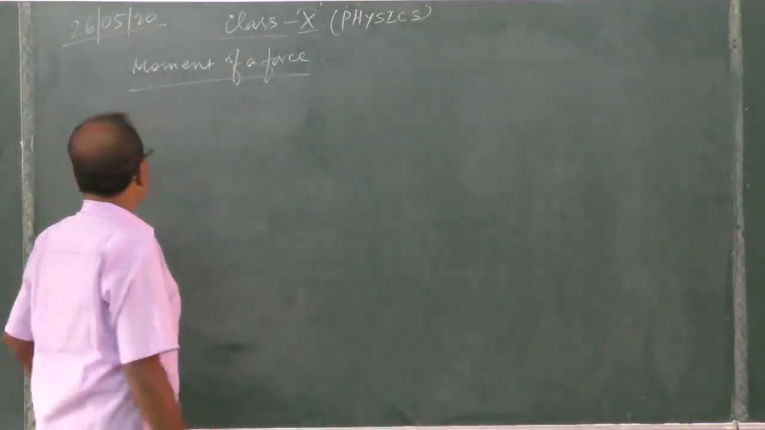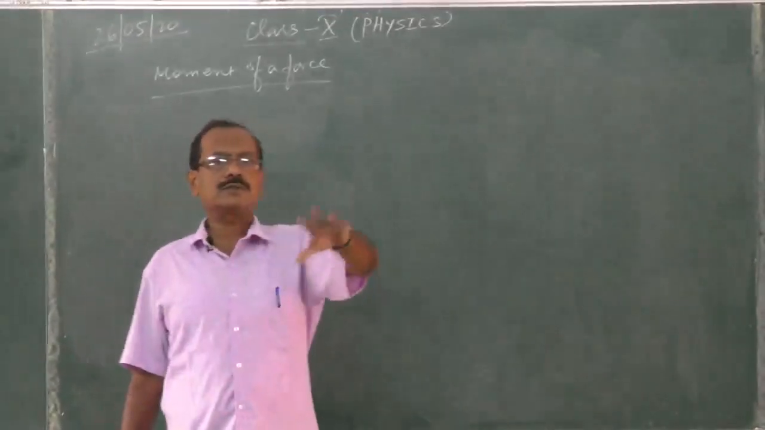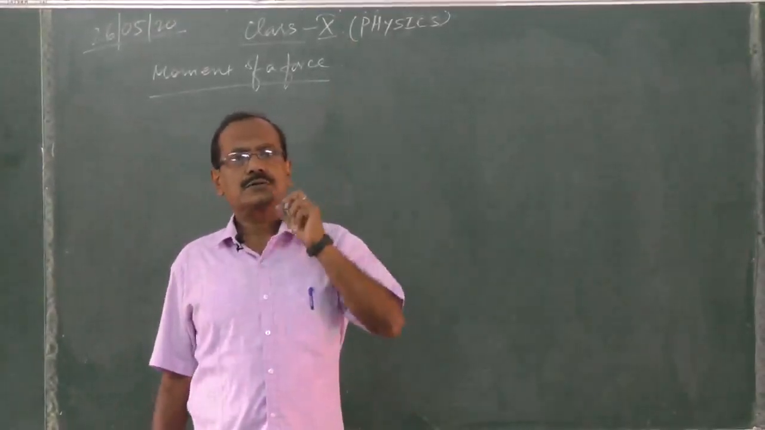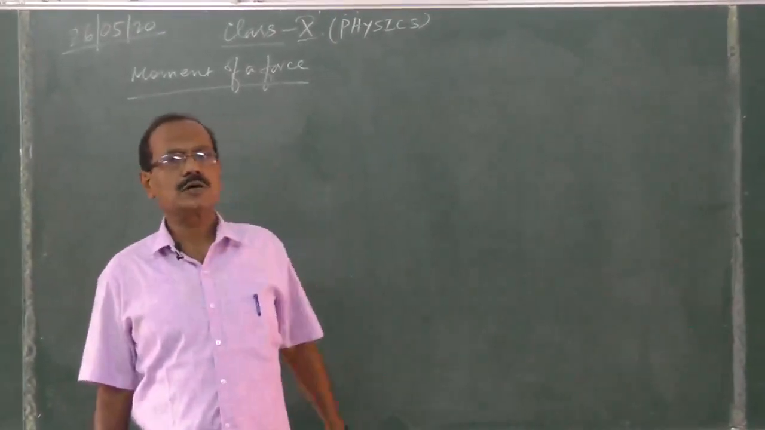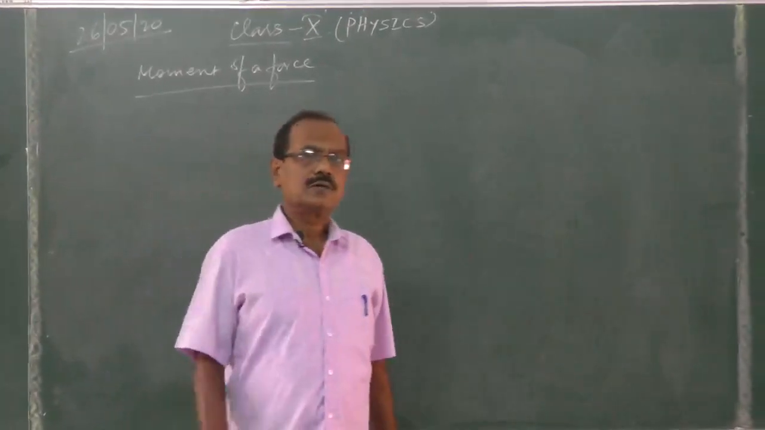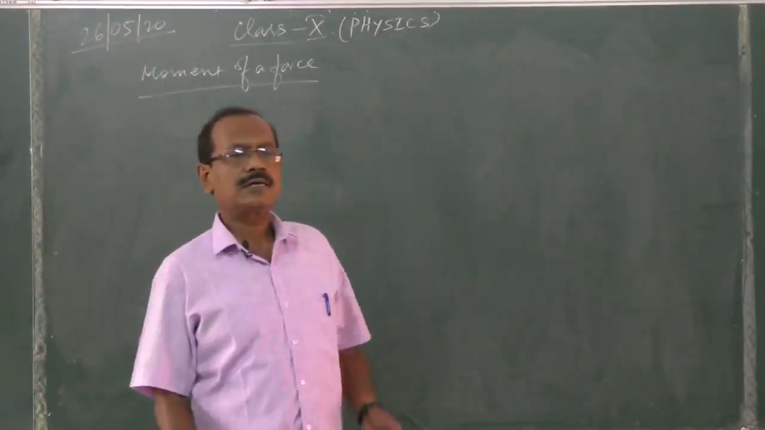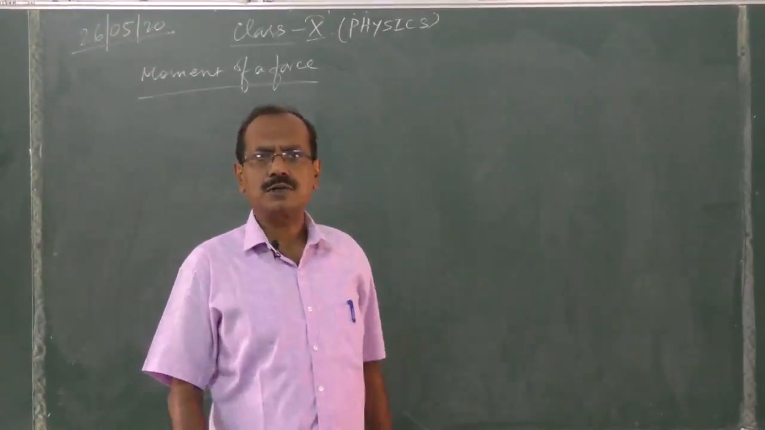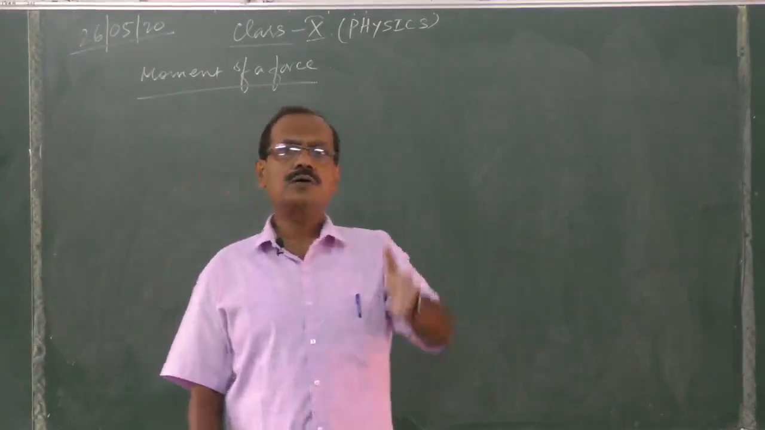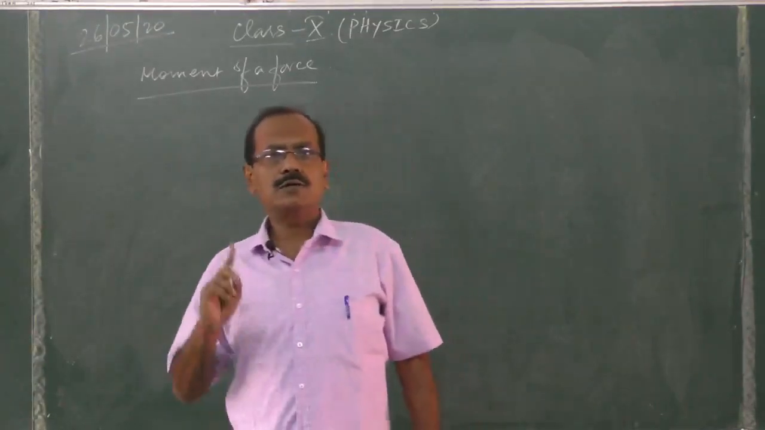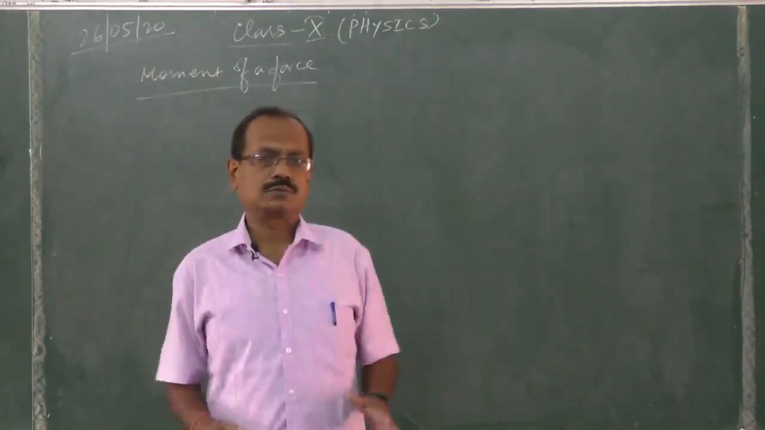Now, if by the application of force a body is moving in a straight line, we say such motion is translational motion or linear motion, by pulling or pushing a body. In the other case, if we are applying a force and the body is fixed at a point, then the body will not move in a straight line. The body will start rotating.